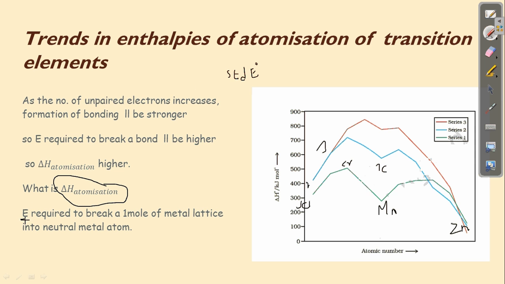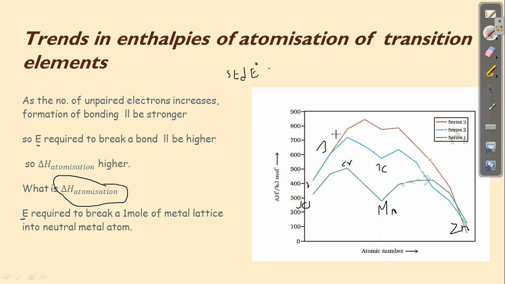Here this is standard electrode potential. Now we want to know what an electrode potential is. The electrode potential is a measure of the potential difference between an electrode and a solution in the standard condition.